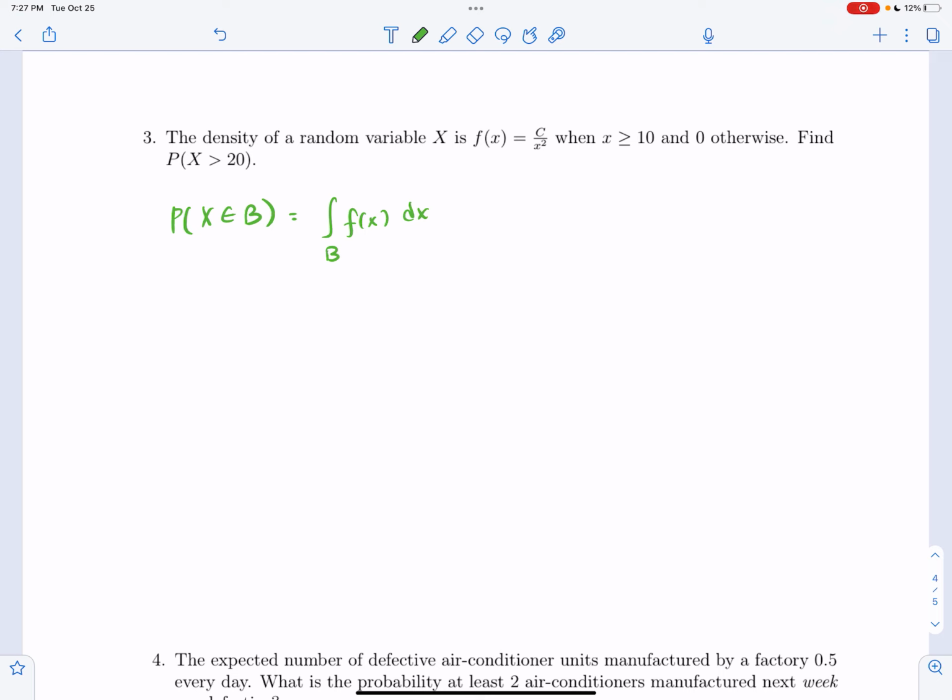Okay, so in this case, the probability x bigger than 20 will be the integral over the set 20 to infinity of f of x. Or if you want, you could write it as the limits. But what is f of x? It's c over x squared. So when we evaluate this integral, we'll have it in terms of c. That's not good. We need a number. All right, so let's find c.